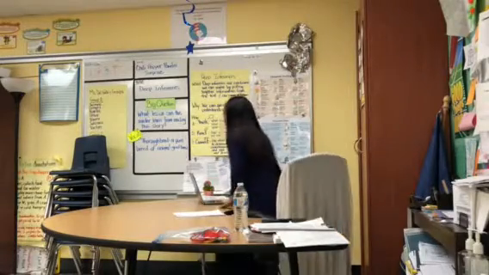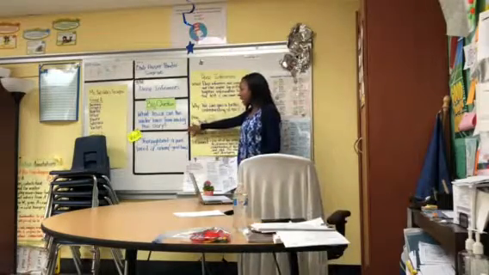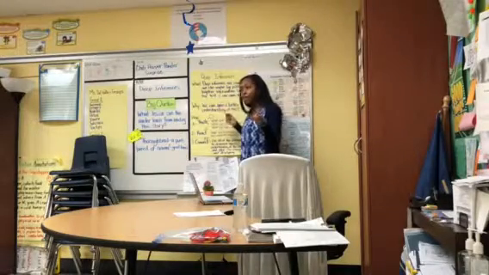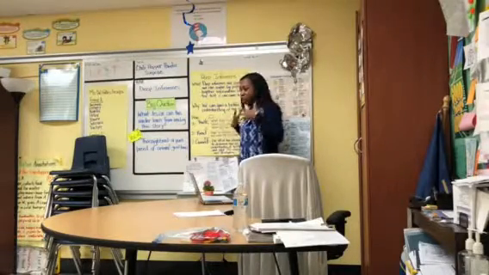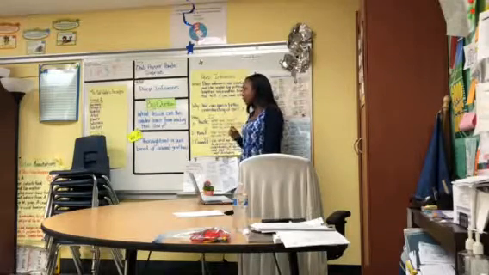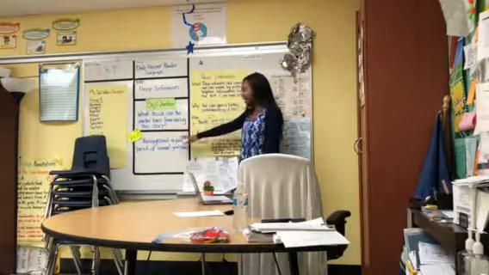As we read today, you're going to be thinking about the characters in the story. You're going to be thinking about, what do I know in the text? What do I already know in my background knowledge? And then you're going to draw a conclusion. Your big question today is, what lesson can the reader learn from reading this story? And the key vocabulary word is thoroughbred.